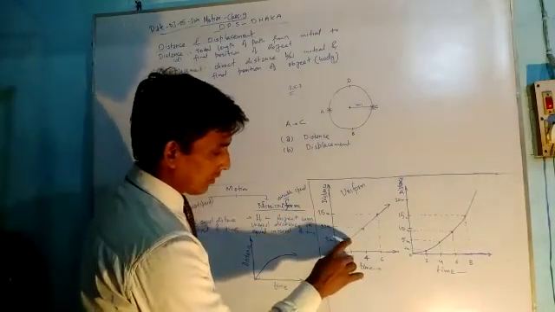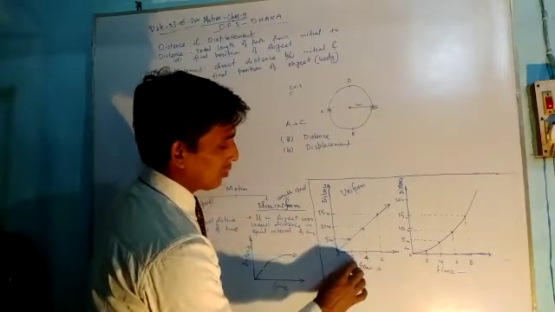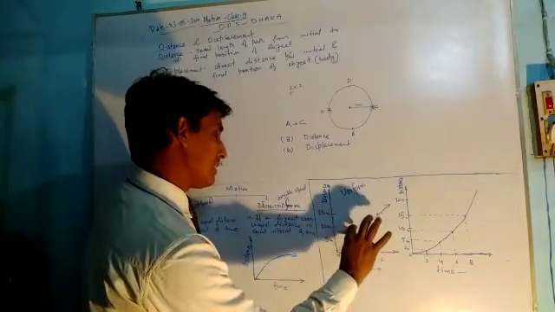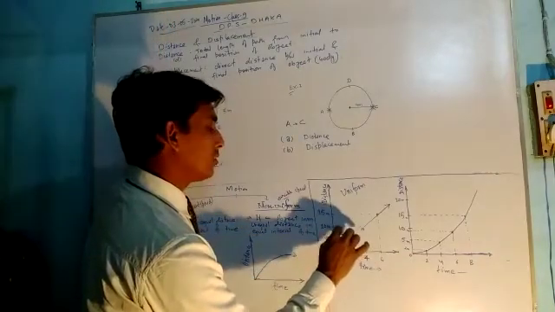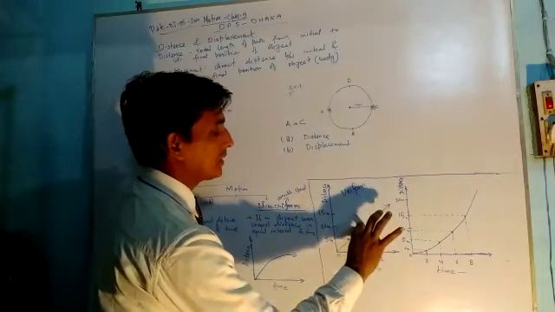Similarly, from 2 seconds to 4 seconds, the time interval is 2 seconds. And the object has moved from 5 meter to 10 meter.